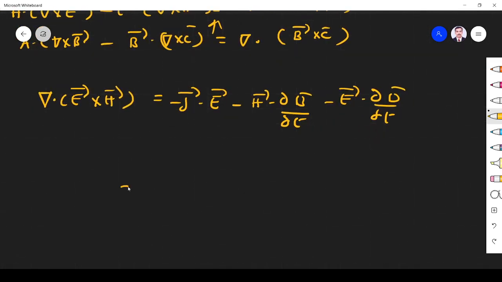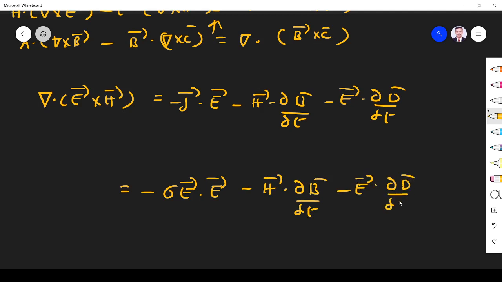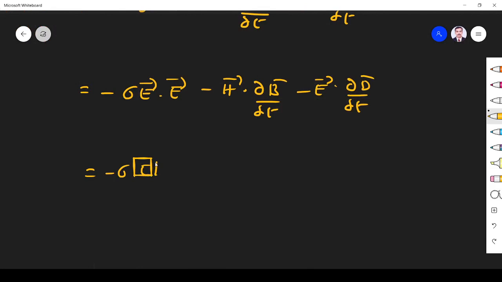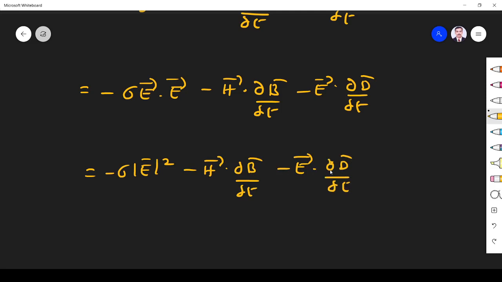So J is equal to sigma E, we know. So that will be equal to minus sigma E squared, minus H dot dou B by dou T minus E dot dou D by dou T.